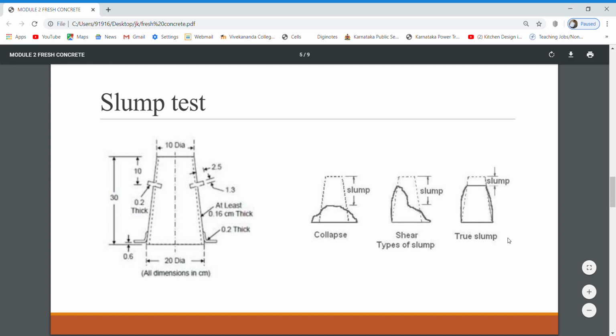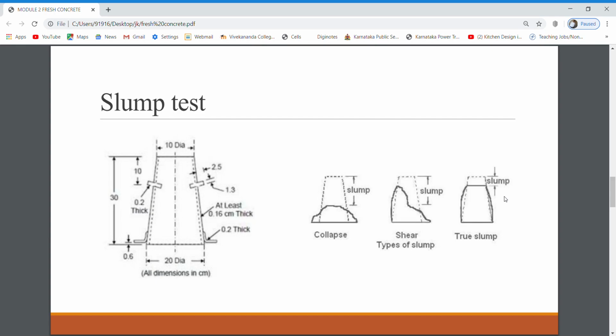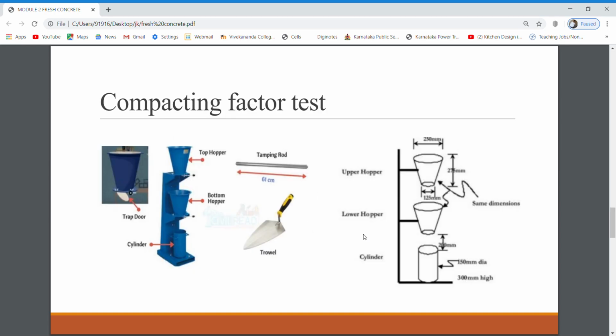If concrete slumps evenly, it is called as a true slump. You can see here, this is a true slump. If one half of the cone slides down, it is called as a shear slump. In case of shear slump, the slump value is measured as the difference between the height of the mold and the average value of subsidence. Collapsible one is nothing but it is fully collapsed, somewhat flowable, and is called as collapsible slump. Next we will go with the compacting factor test.